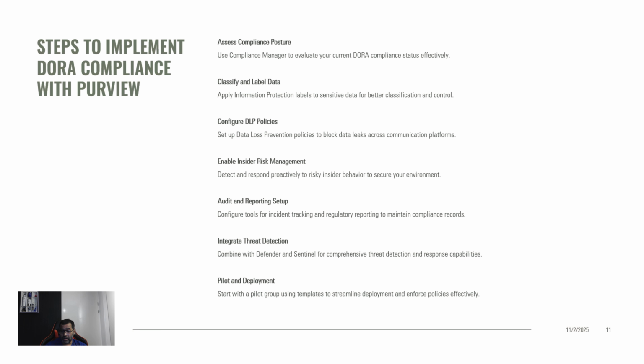And configure the audit and reporting tools for the incident tracking and regulatory reporting. Also, last but not the least, integrate with Microsoft Defender and Sentinel for a comprehensive threat detection and response. And also it's highly recommended, please start this with the pilot group and also make use of the built-in templates that would definitely help you in streamlining the deployment and ensure the effective policy enforcement in place.